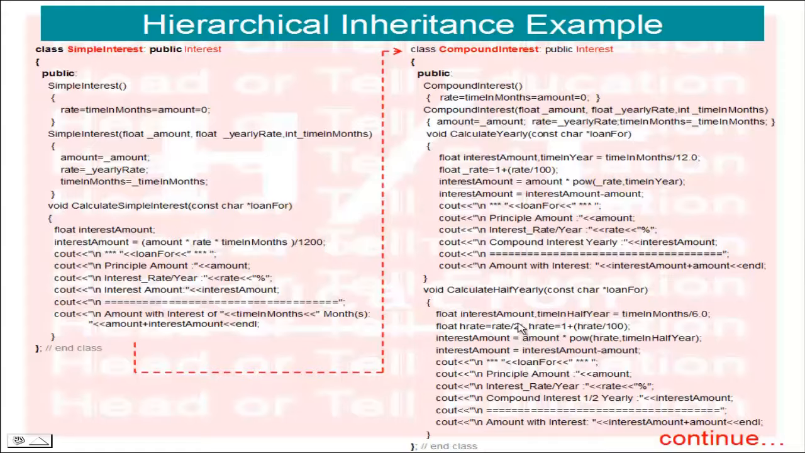Okay, then we calculate h rate equal to 1 plus h rate divided by 100. Okay, so the value I assign. Interest amount, so amount is multiplied by power, this is all same, h rate raised to time in half year. Okay, so interest amount equals interest amount minus amount, and next is the cout to print the amount, rate and interest amount.